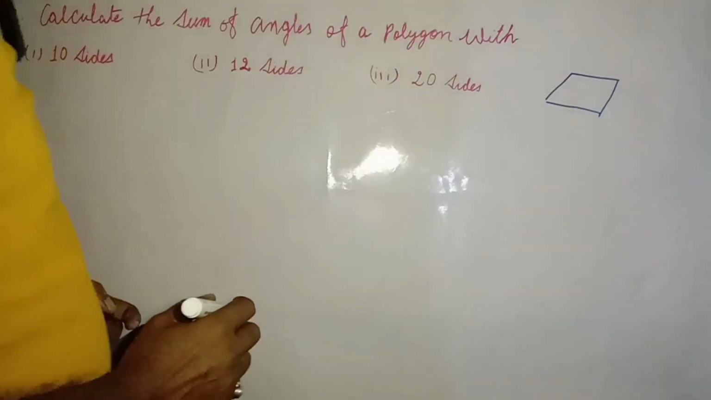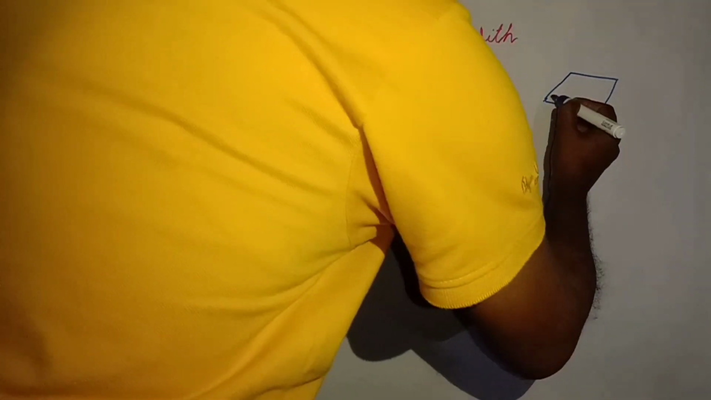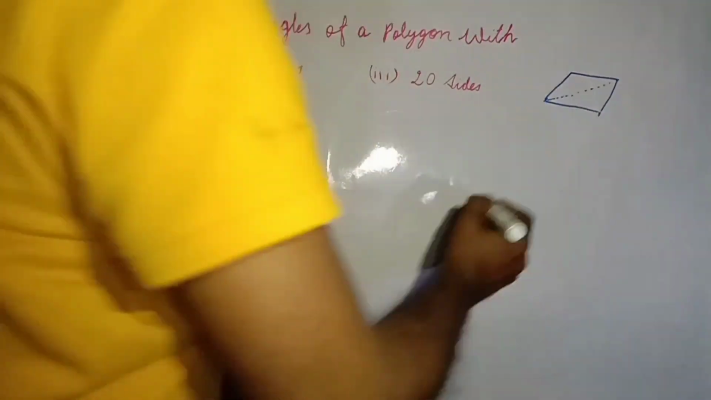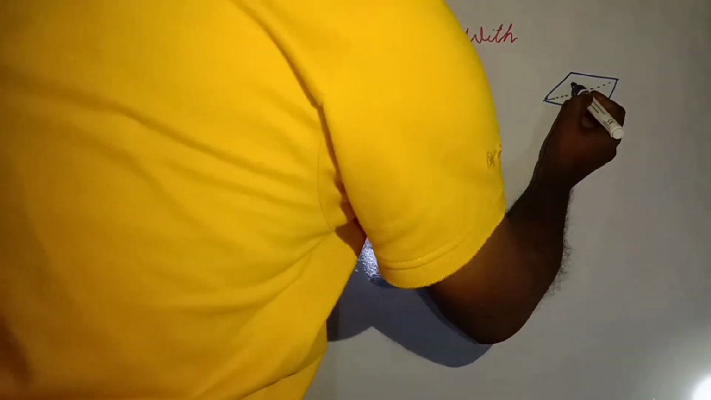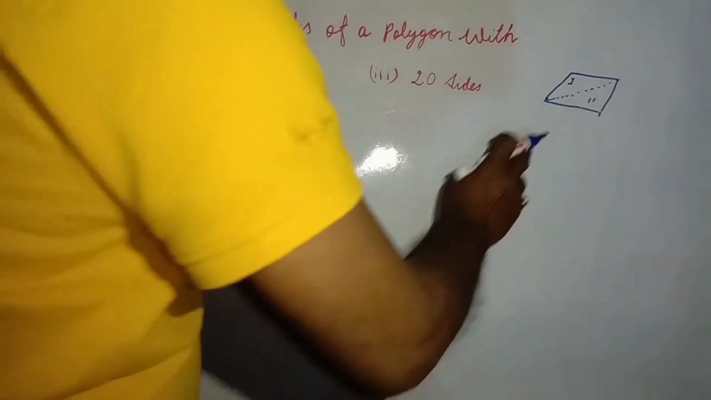This one is a quadrilateral and also a polygon. Now I will draw a diagonal like this. After drawing the diagonal, we have divided this figure, this polygon, into 2 parts. The first one is this one and the second one is this one.